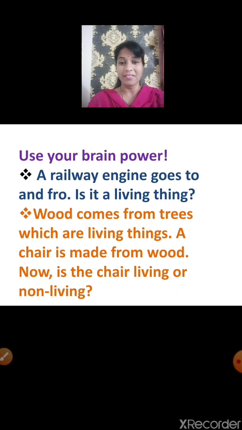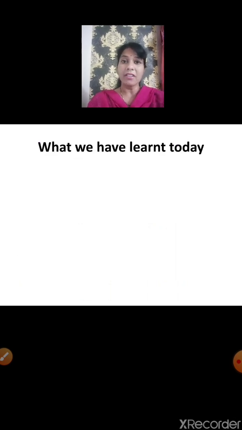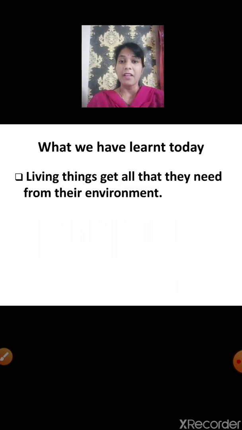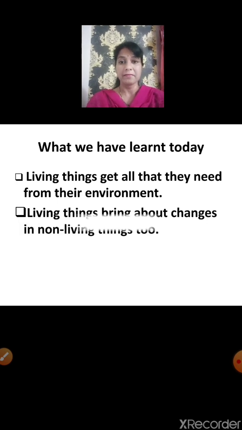Okay, very good. Now what have we learnt today? Living things get all that they need from their environment. We have already discussed that plants, animals and human beings need many things to live and grow, and all the things that we need to live and grow, we get from our environment. Living things bring about changes in non-living things too. We have already learned how plants and animals can bring about change in the soil, which is a non-living thing.